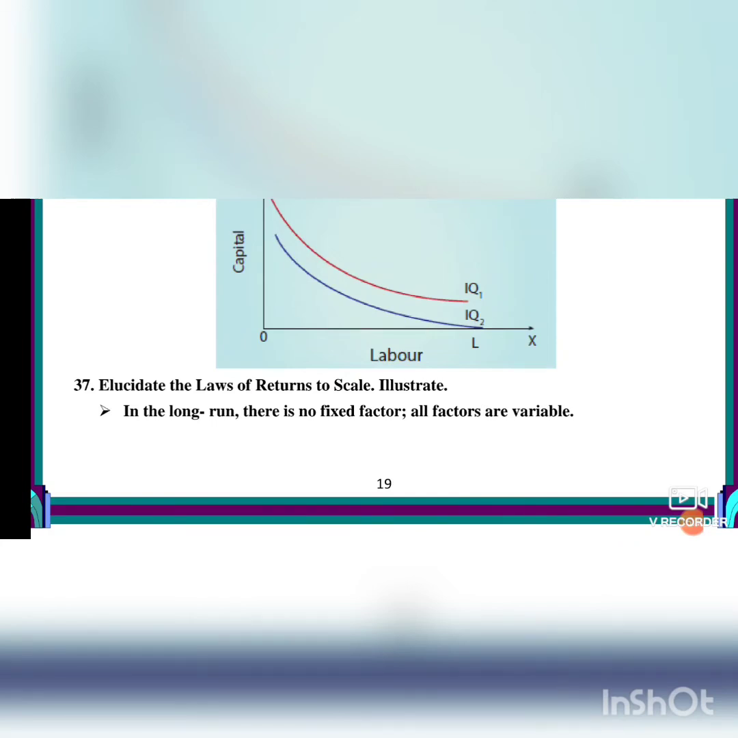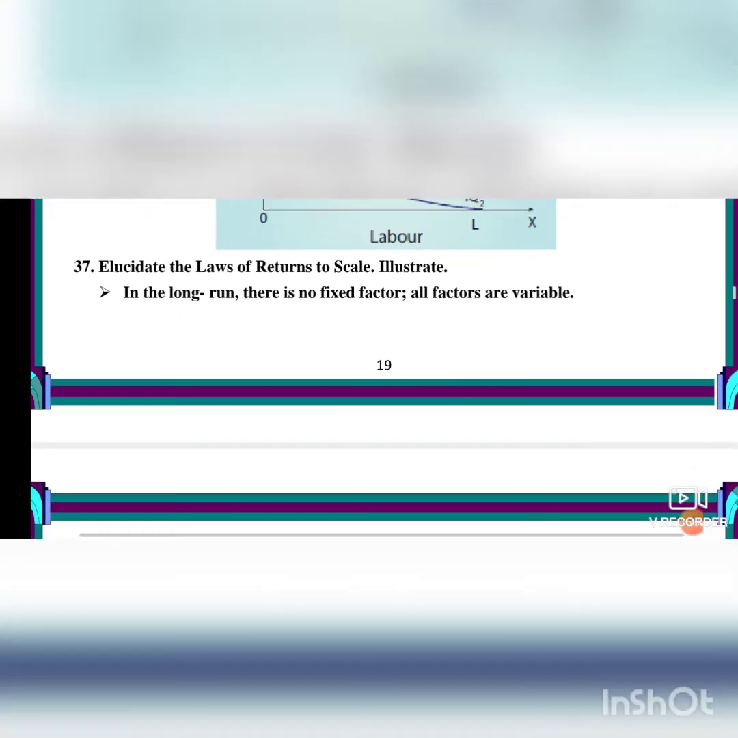First, we will see that in the long run, there is no fixed factor. All factors are variable. That is land, labor, capital. Three factors we have taken, isn't it? The three factors are variable. The same level of labor is not used, the same level of land is not used, the same level of capital is not used. All are used at different levels. So all factors are variable means varying, changing.